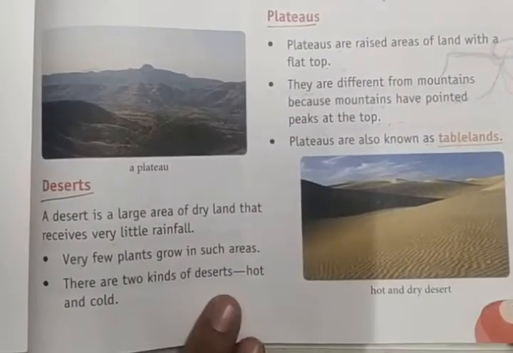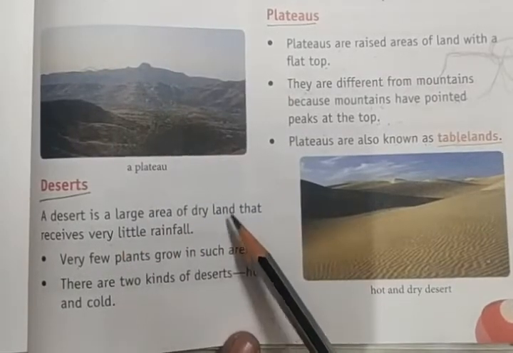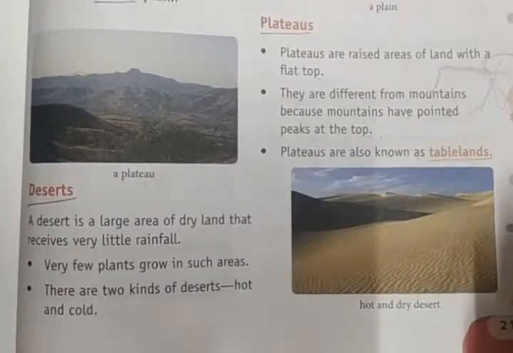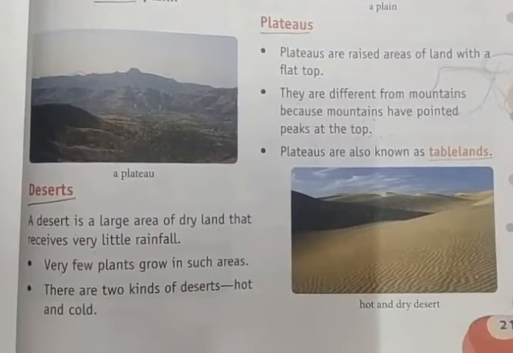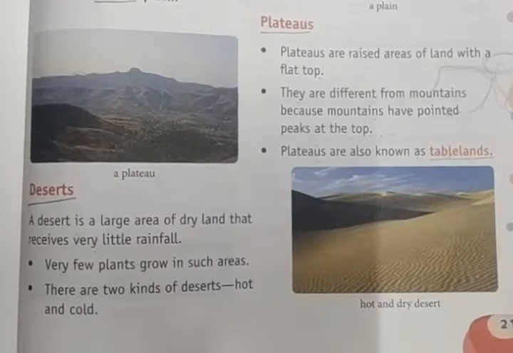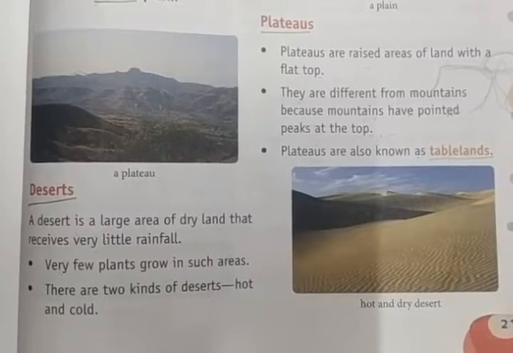A desert is a large area of dry land that receives very little rainfall. In the desert, you can see a lot of sand and wind. It is a much hotter place, and there is very little rainfall.